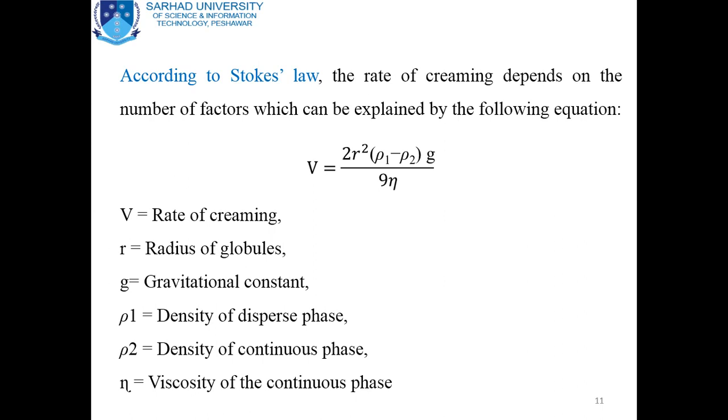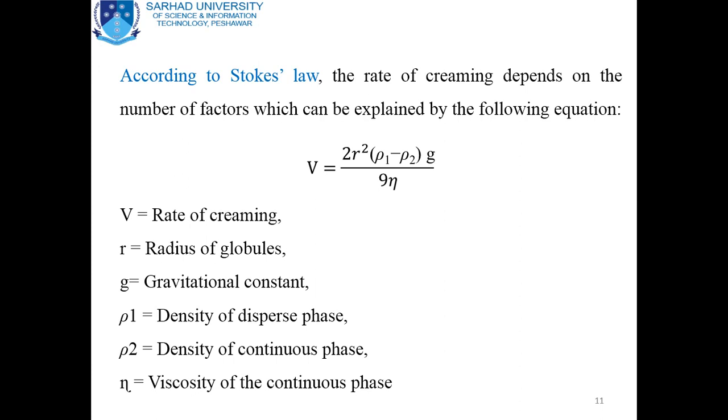Here g is the gravitational constant, and eta is the viscosity of the continuous phase. As I told you in the previous slide, if the viscosity of the continuous phase or dispersion medium is higher, the rate of sedimentation or creaming will be slow.